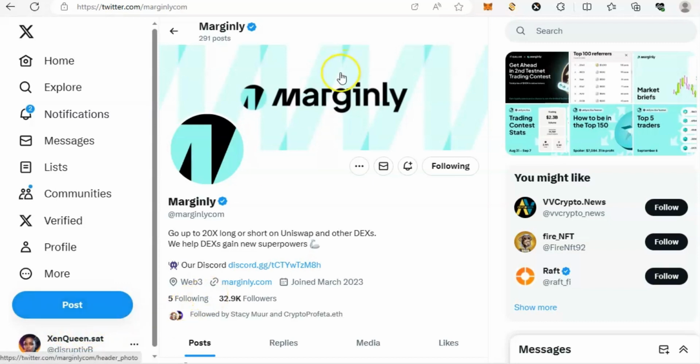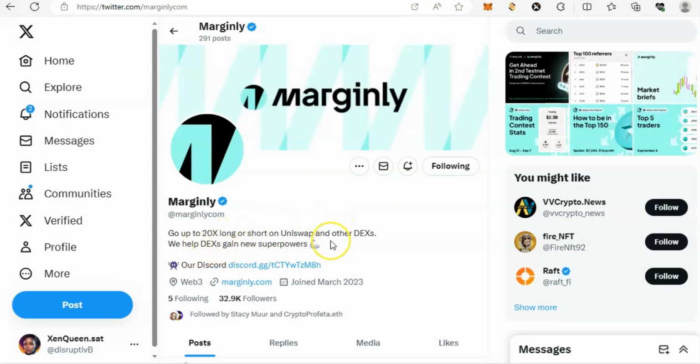Okay, today I want to show you how you can participate in this airdrop and make some cool money for yourself. So I'm talking about Marginly. Marginly is a margin trading platform that can go up to 20x long or short on Uniswap or other DEXs.